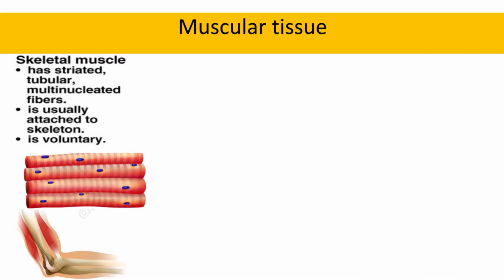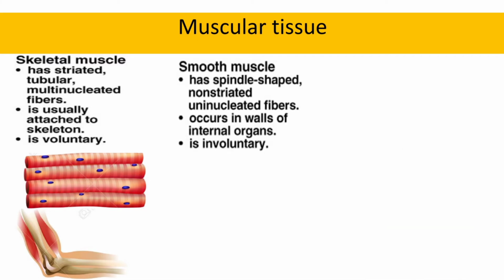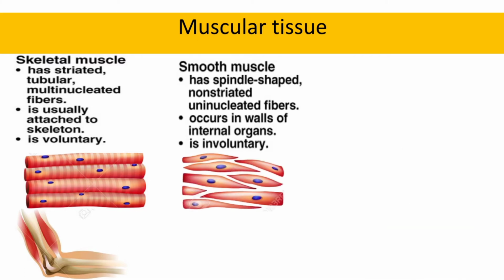The next muscle is the smooth muscle. Smooth muscles are spindle shaped. That means they are thread shaped structures. They are non-striated. They don't have those light and dark bands. So they are non-striated uninucleated fibers. In each fiber you will find only one single nucleus, and they are present in the wall of the internal